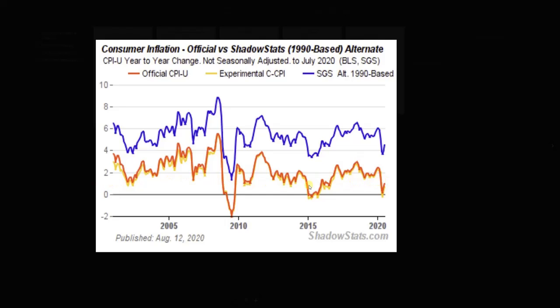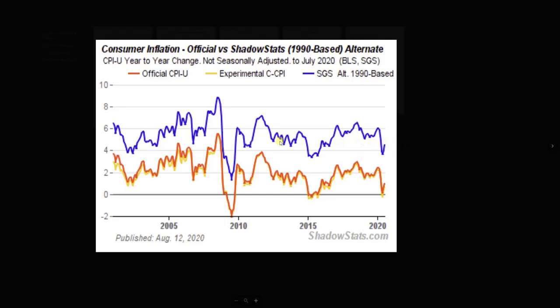If we had used their 1990 numbers that they said were accurate, I don't know, 10, 15, 20 years ago, then we'd be somewhere up here. Where do you think that is? We're going to go ahead and come over here. That's about 4.5%. Yeah, that seems more realistic to me.